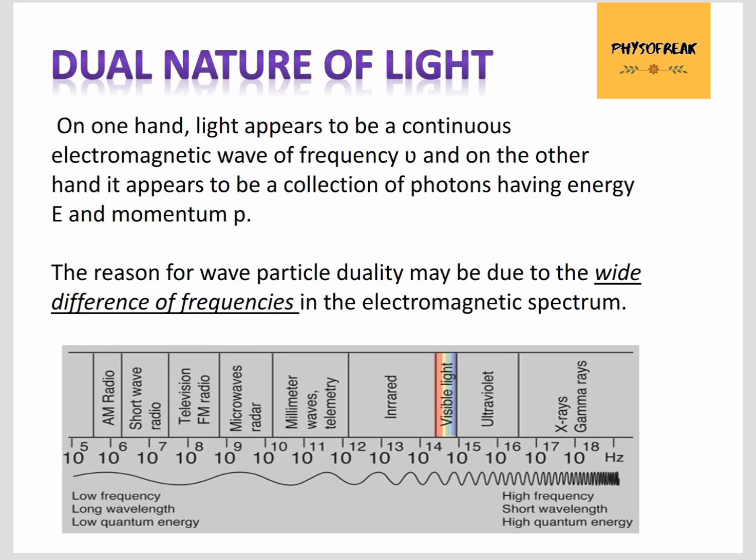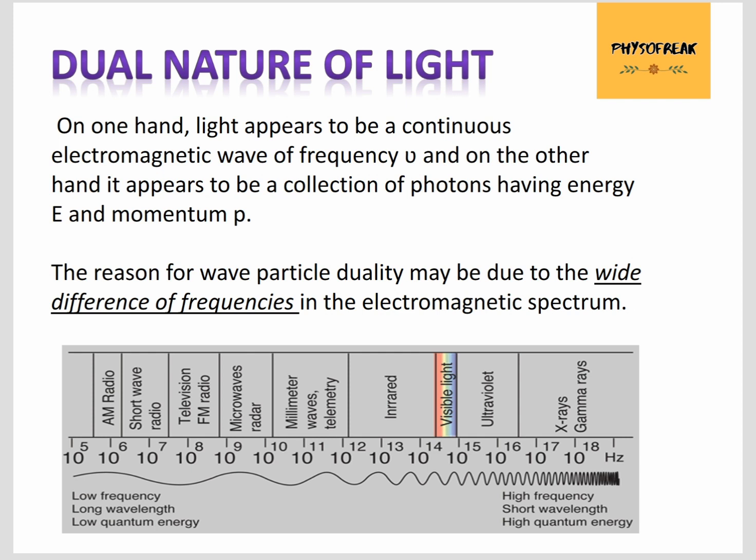Next property is wave-particle duality. On one hand, light is considered to be a wave having frequency and wavelength, while on the other hand, we consider it as a collection of photons having energy E and momentum p. If we talk about the reason behind this duality, it may be due to the wide range of frequencies found in the electromagnetic spectrum.